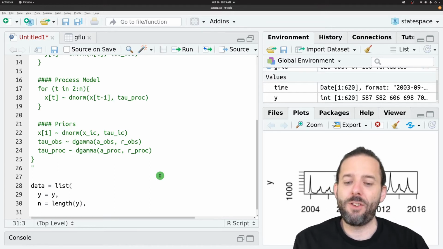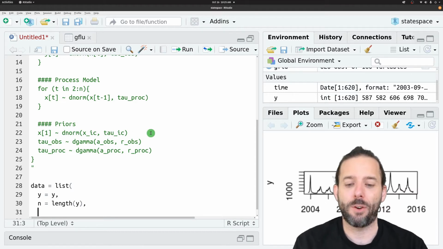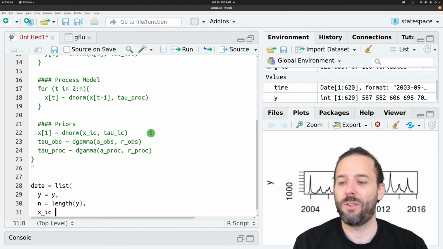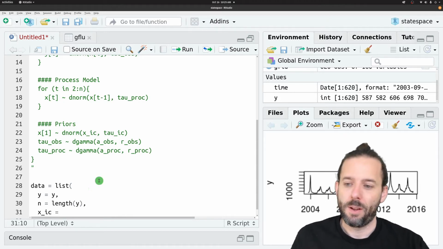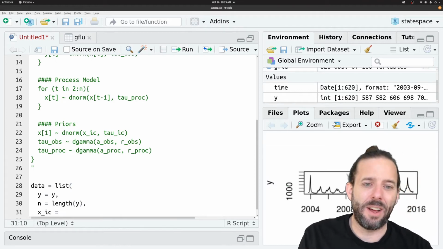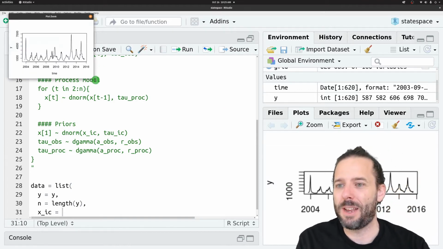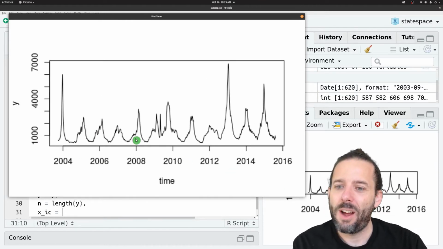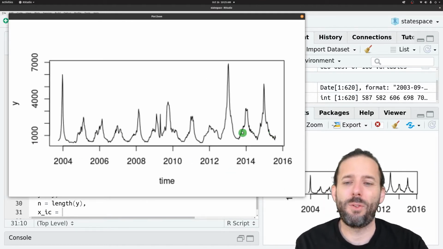And then we need to pass it the information that's used in here for generating the priors. And so we need to pass it an initial condition for x. And we can look down here and get a rough idea of maybe how many flu cases there are. And we'll just take a rough eyeball estimate of the average of about 1,000.